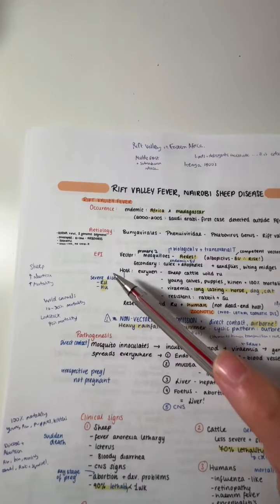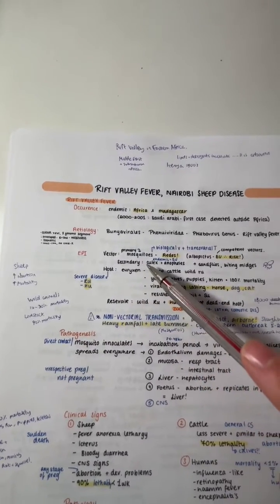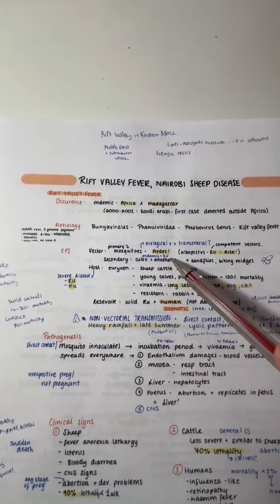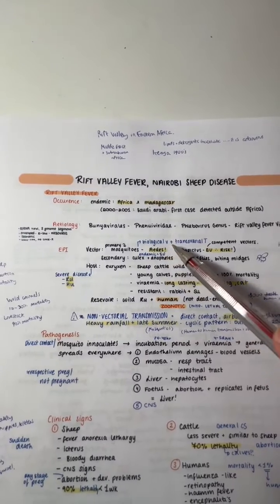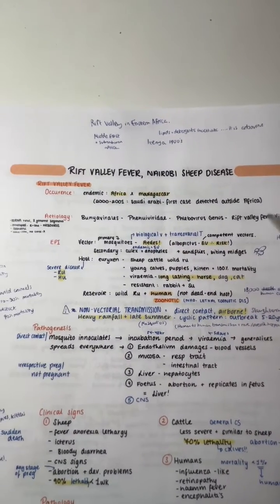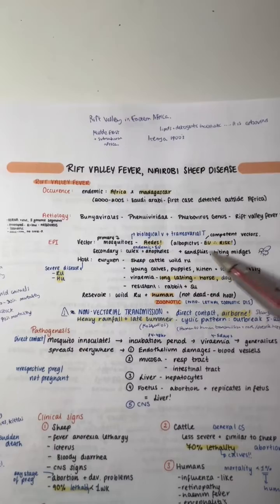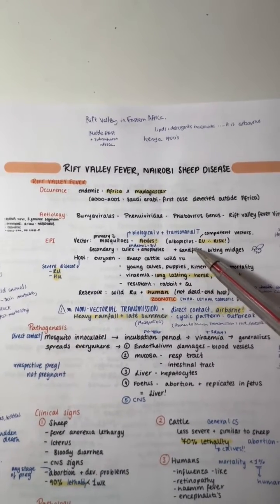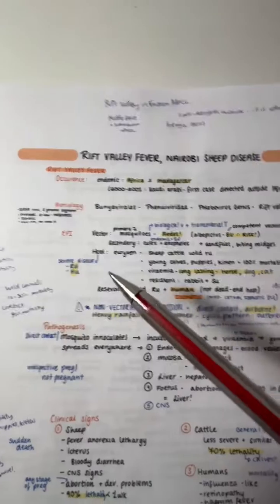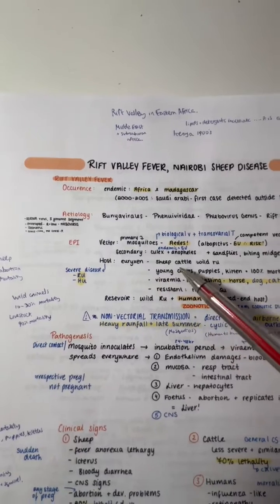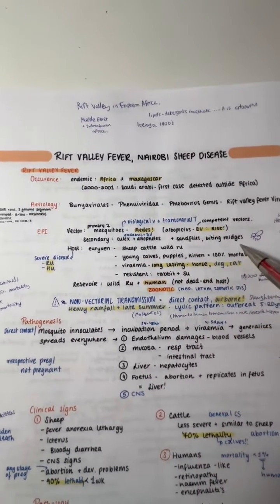For the epidemiology, the primary vectors are mosquitoes, specifically the Aedes family. They're the biological vector and they allow trans-ovarial transmission. There's a risk of this virus spreading to the EU because the albopictus mosquitoes are competent vectors as well. The secondary vectors are the Culex, the Anopheles, the sandflies, and the biting midges.